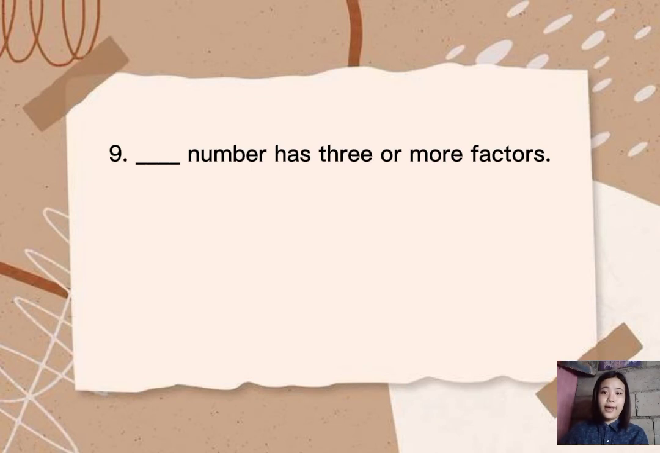Number 9. Blank number has 3 or more factors. So the answer is composite number. Composite numbers are those numbers that have more than 2 factors. In other words, composite numbers have one factor other than 1 and itself. For example, number 6 is a composite number because it has 1, 2, 3, and 6 as its factors. Every composite number can be written as the product of 2 or more, not necessarily distinct, primes. For example, the composite number 299 can be written as 13 times 23, and the composite number 360 can be written as 2 cubed times 3 squared times 5.